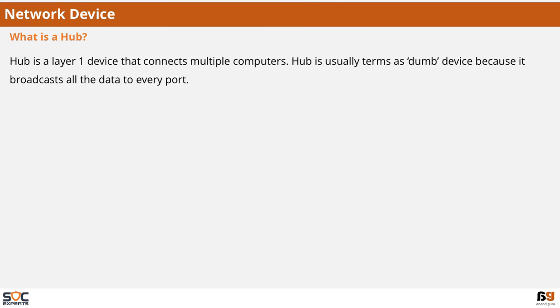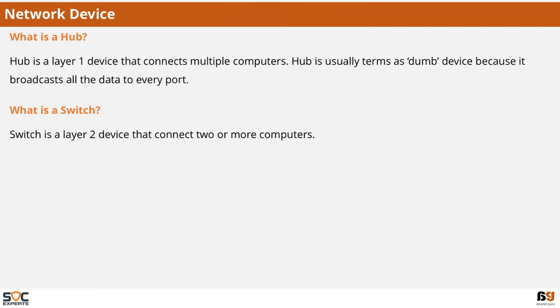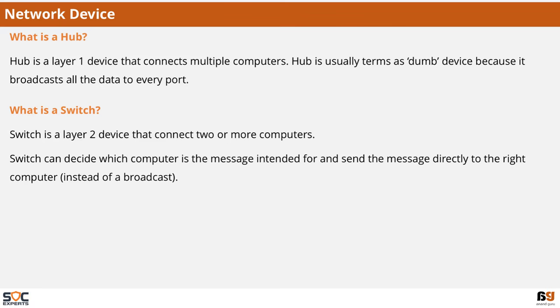To start with, we will have some questions on network devices. What is a hub? Hub is a layer 1 device that connects multiple computers. Hub is usually termed as a dumb device because it broadcasts all the data to every port. What is a switch? Switch is a layer 2 device that connects two or more computers. Switch can decide which computer the message is intended for and send the message directly to the right computer.